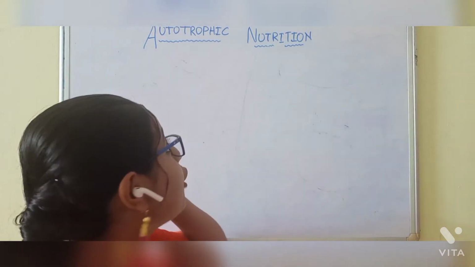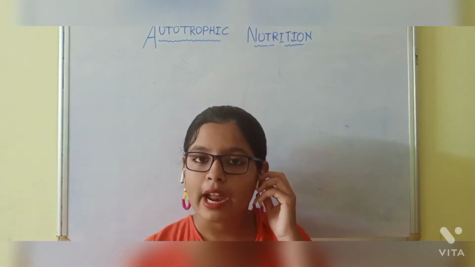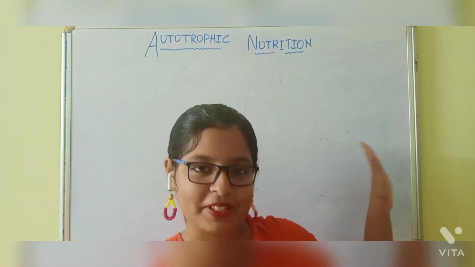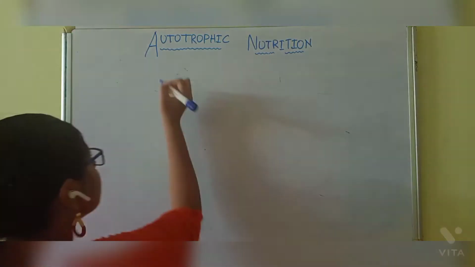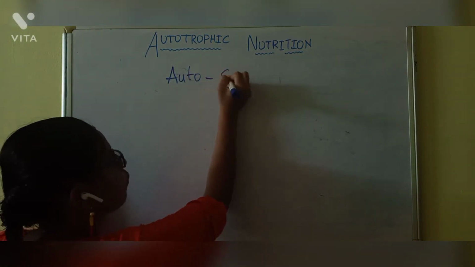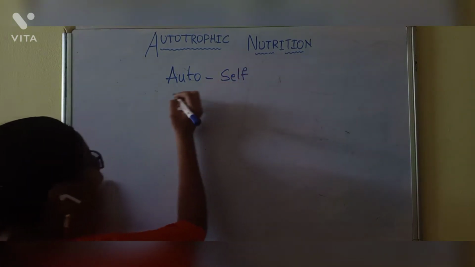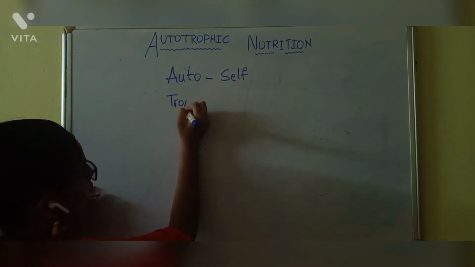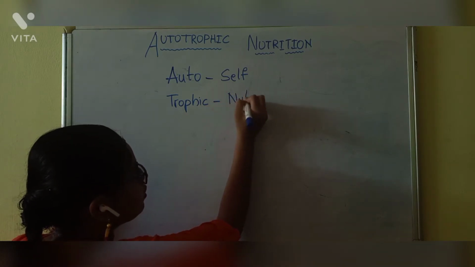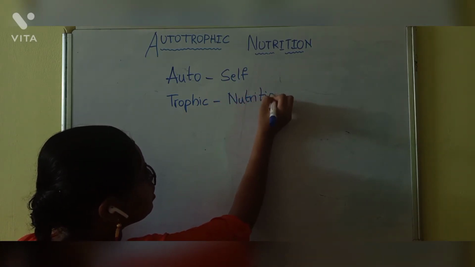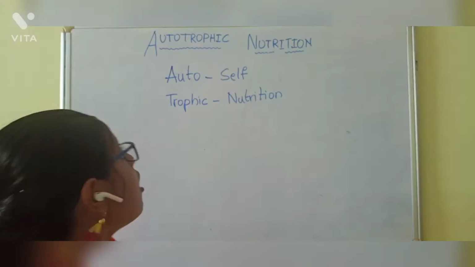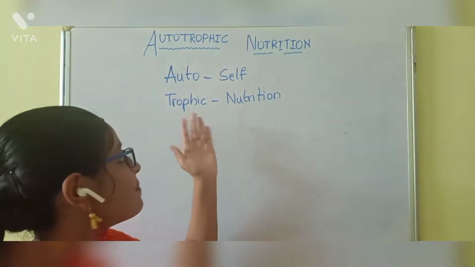Now coming to autotrophic nutrition. The word auto means self, and trophic means nutrition.